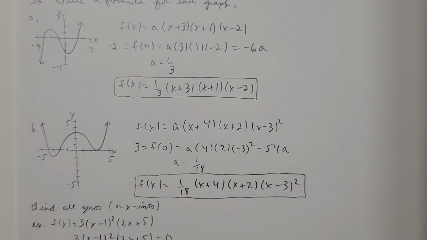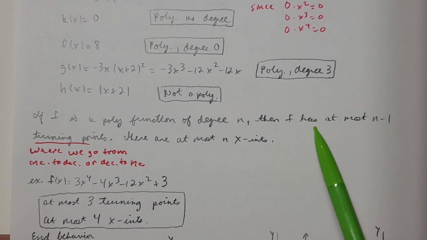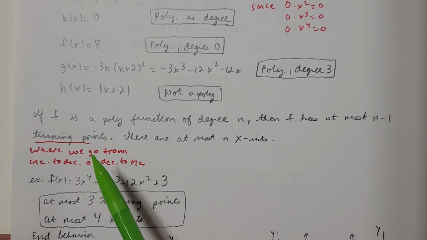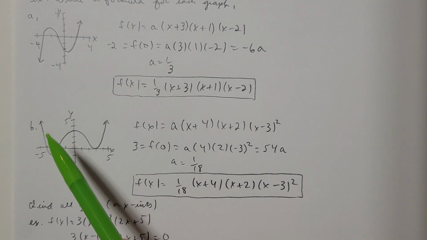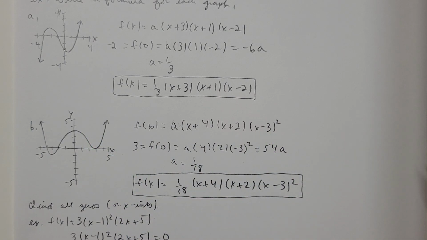Let's take a look at part B here. So what if I have this curve? I want us to find a formula for that. Well, there's going to be 4 zeros. One of the things that we talk about in section 3.1 is the turning points. If f is a polynomial function of degree n, then there's going to be at most n minus 1 turning points. So it looks like there's 1 turn, 2 turns, 3 turns. This function has 3 turns. That means I'm going to have a degree 4 polynomial.